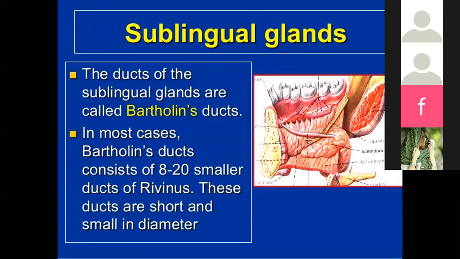So when you talk about the sublingual gland, it has the duct which is known as Bartholin's duct. The Bartholin duct arises from the sublingual gland. In most cases, it consists of 8 to 20 smaller ducts of Rivinus. These ducts are short and small in diameter.